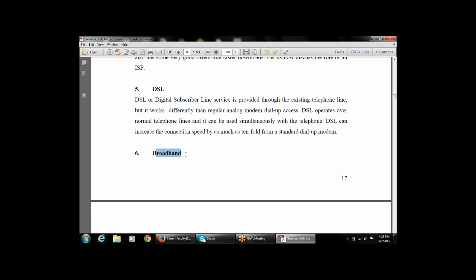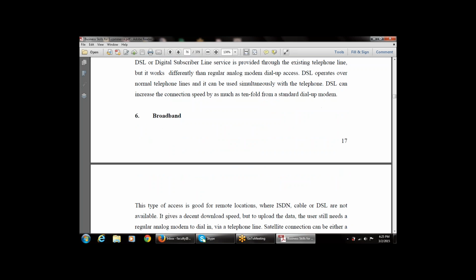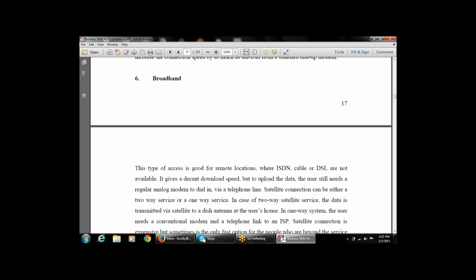Then next is broadband. That is the next part that we have discussed. This type of connection is generally used for remote locations. Now, what are remote locations? In simple terms, a remote location is very far from our place. So where the DSL cable and the ISDN cables are not available, we use the broadband connection.